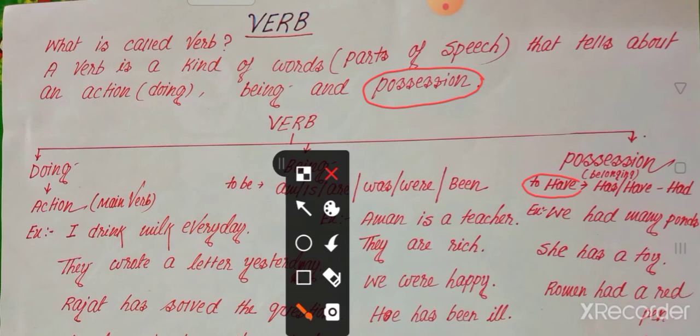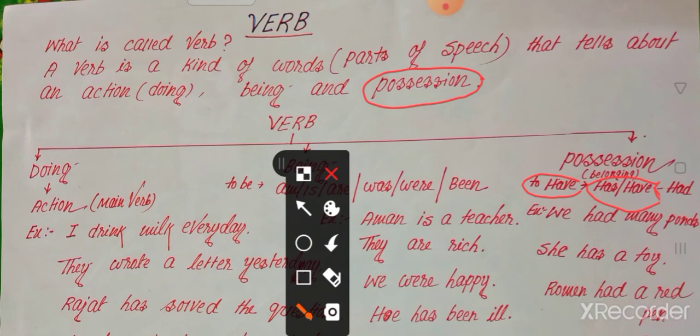So if have is the verb, it also has three forms like any verb. What is the present form of the verb have? The present form of the have verb is has, have, and the past form is had, and the past participle form is also had. So how many possession verbs are there in English? Now in English there are three possession verbs: has, have and had.